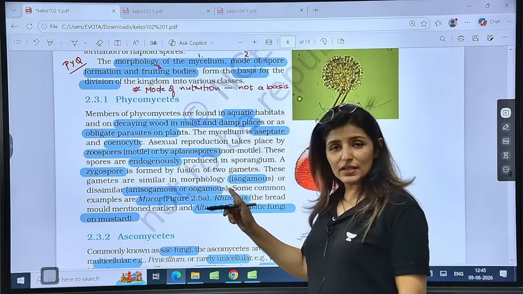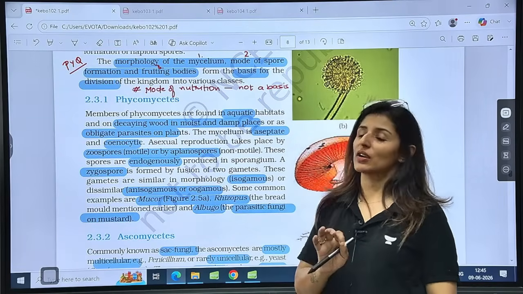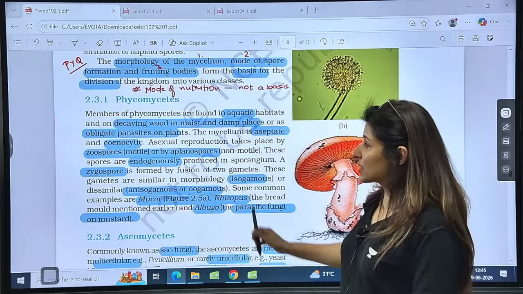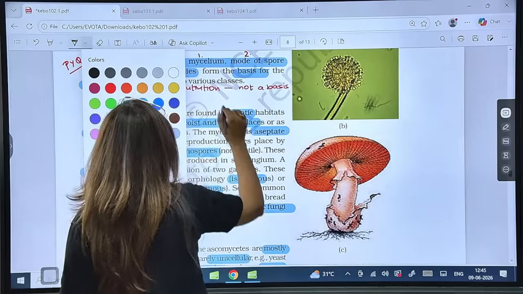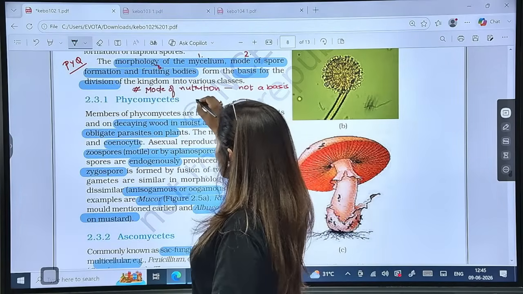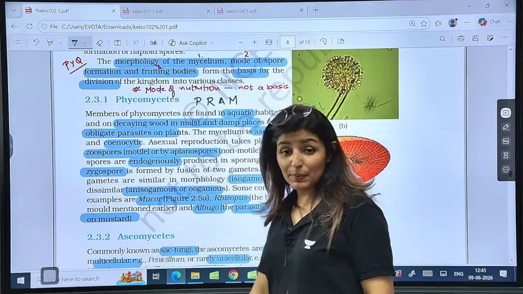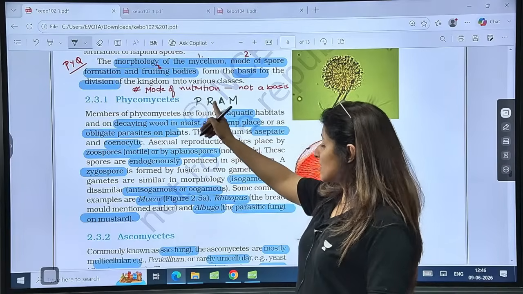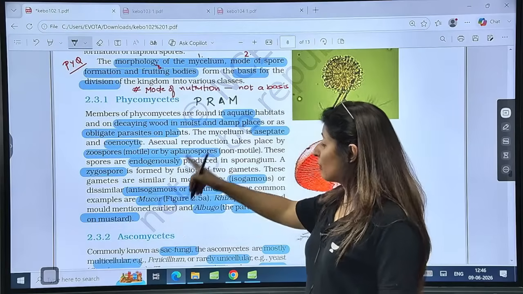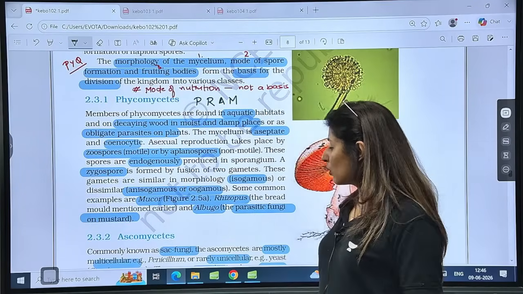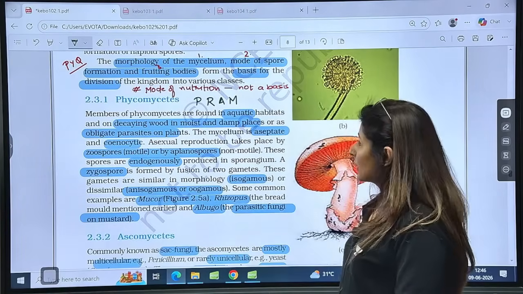Now, Phycomycetes represent three types of gamete condition. It can be isogamy, it can be anisogamy, or it can be oogamy also. Now see the examples. I've given you the mnemonic already. How many of you remember that mnemonic? So for Phycomycetes, we have PRAM. Now you know what PRAM stands for. So write down separately. PRAM, Phycomycetes: P for Phycomyces, R for Rhizopus, A for Albugo and M for Mucor. Rhizopus is the bread mold and Albugo is the parasitic fungus on mustard. Are these points clear to all?